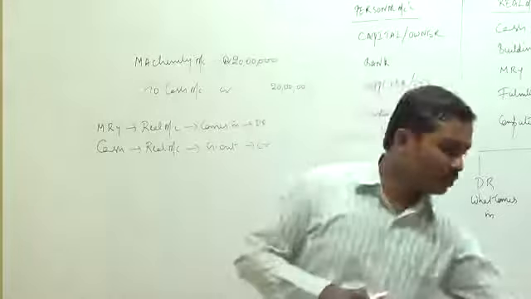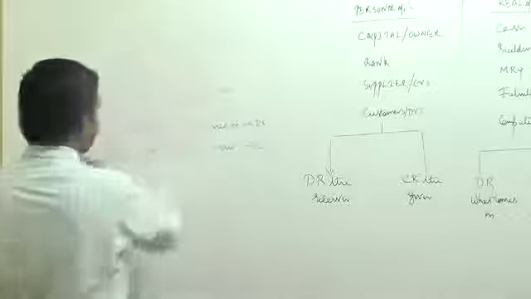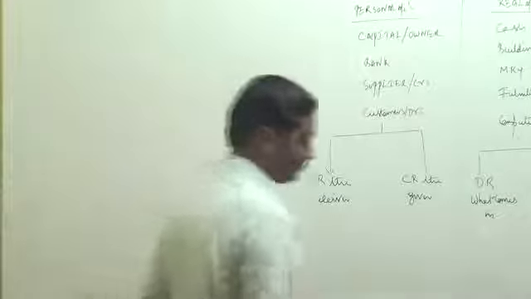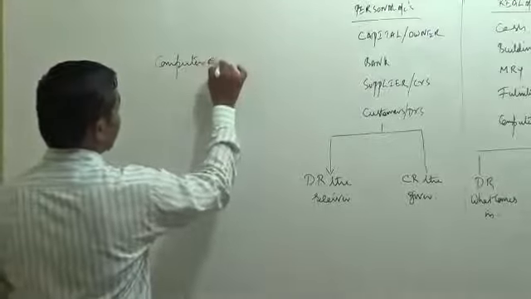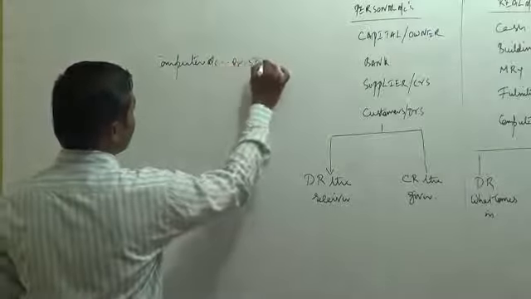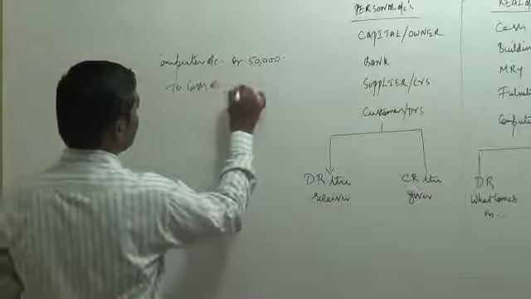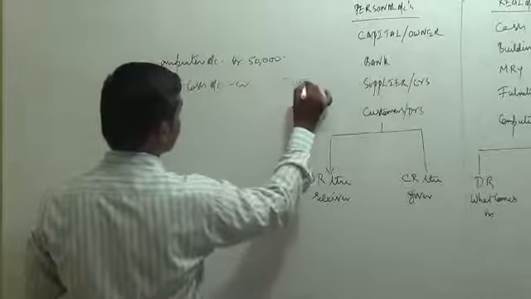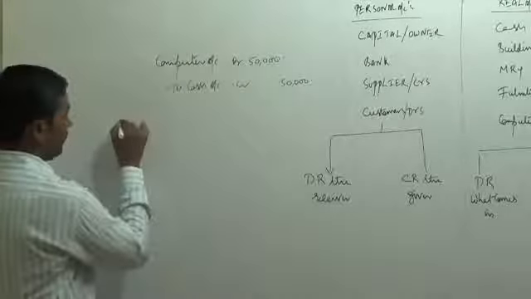So what is the entry we are going to pass? The entry we are going to pass is: Computer account debit 50,000 to cash account credit 50,000. This is the entry we are going to pass. What is the logic behind the entry?